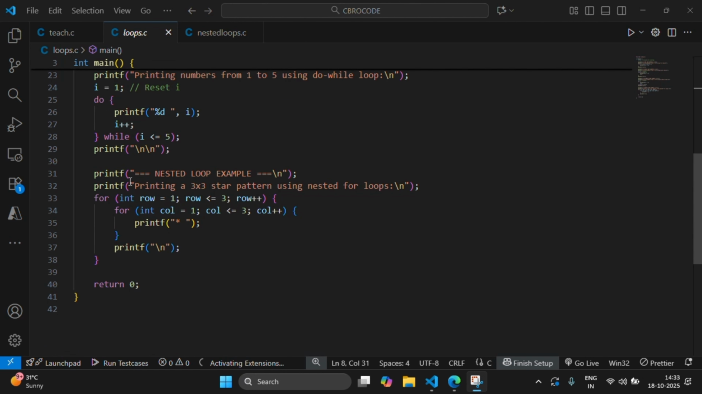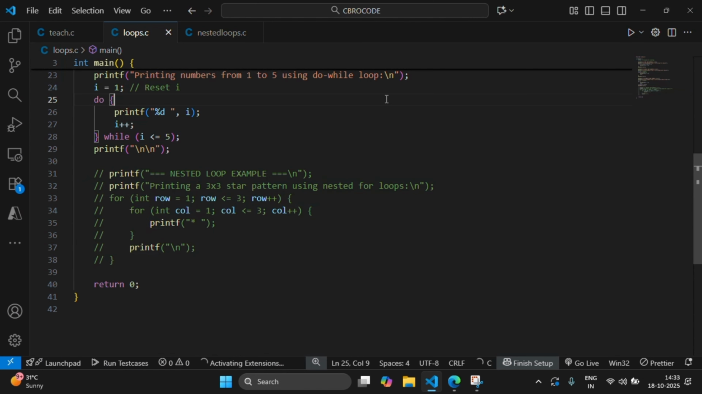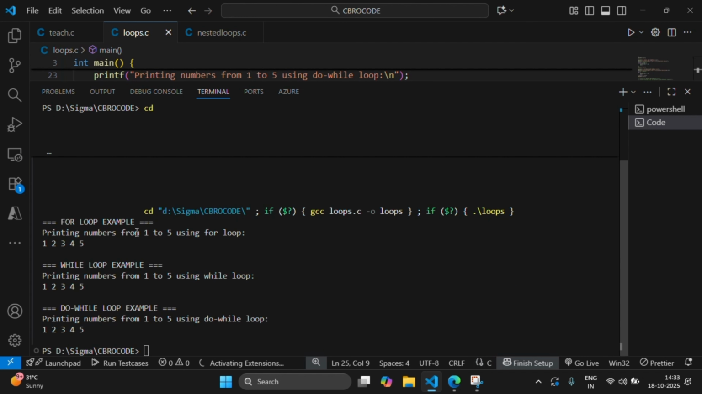There is also a short example for nested loops, but I will tell you more about this in the next video. So I'm just commenting it out for now, and now let's run this program. So, for loop example, while loop example, do while loop example. Please practice these codes on your own, and the link will be provided in the description.